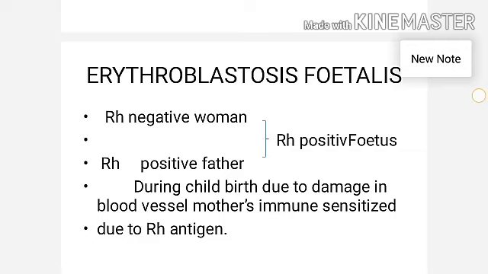It causes hemolysis of the fetal RBC. This results in hemolytic jaundice and anemia. That is said to be erythroblastosis fetalis or hemolytic disease of the newborn, otherwise HDN.